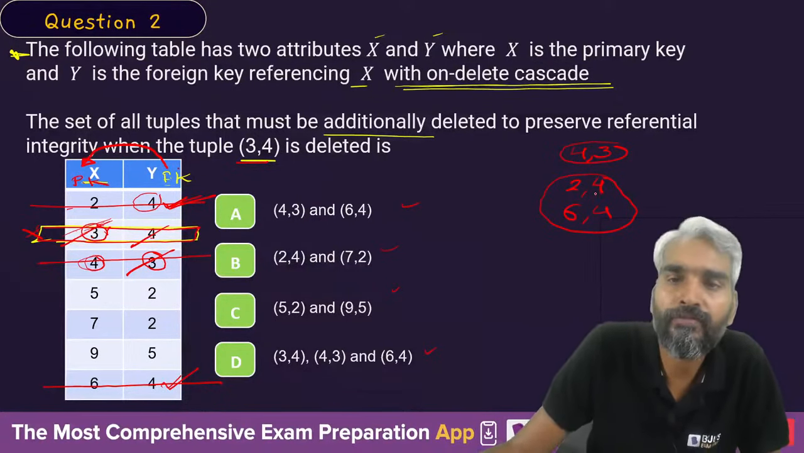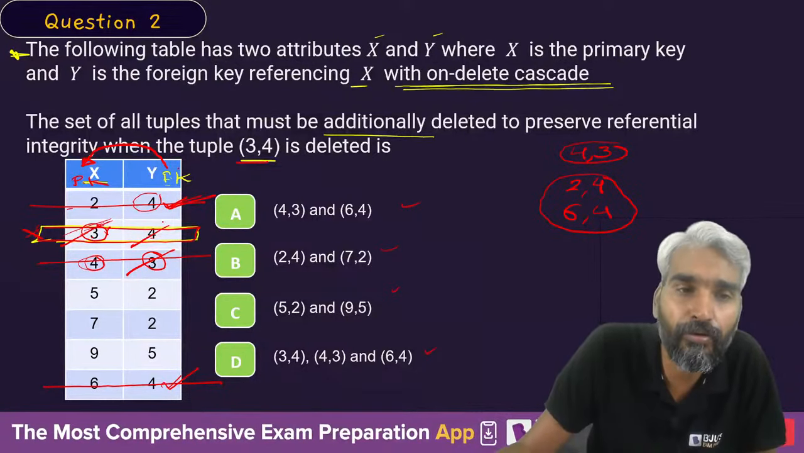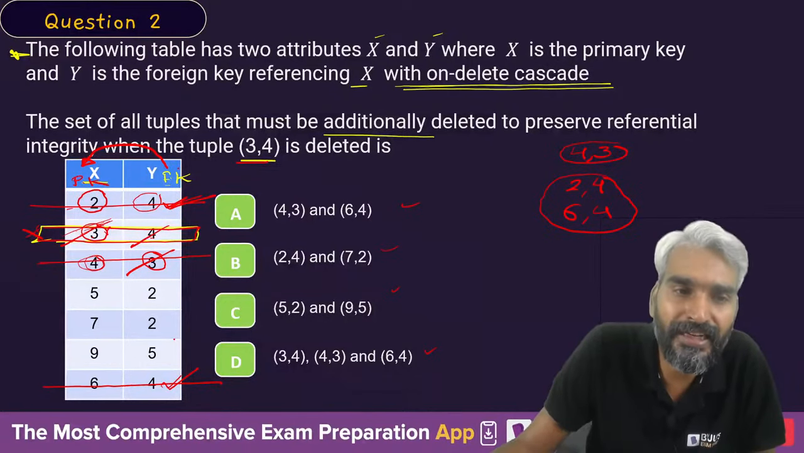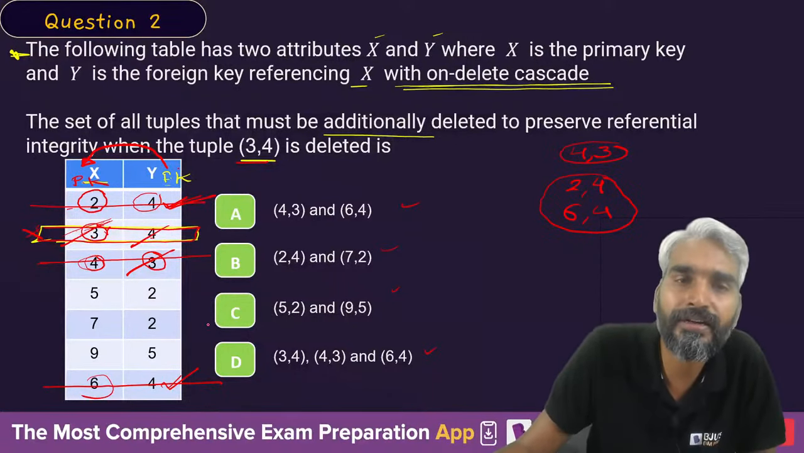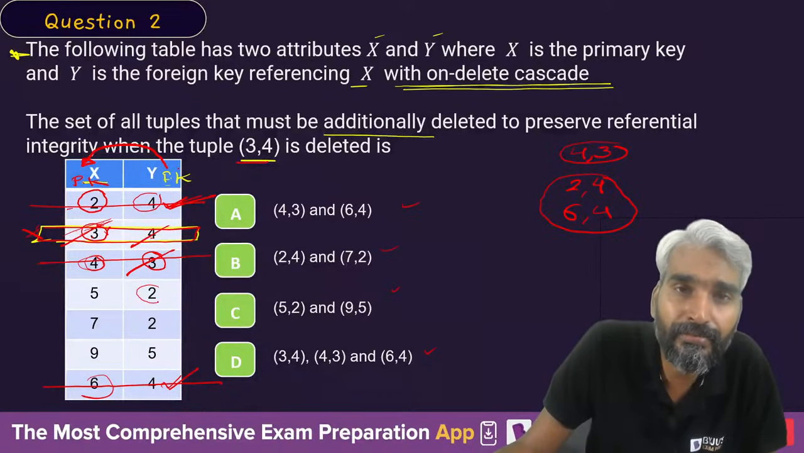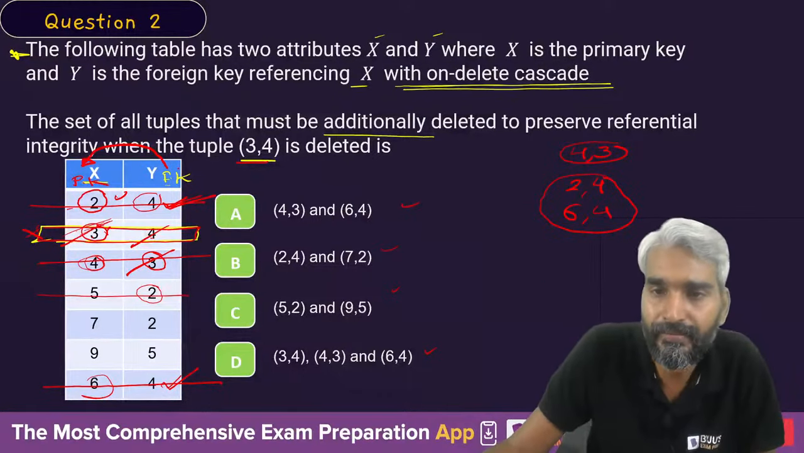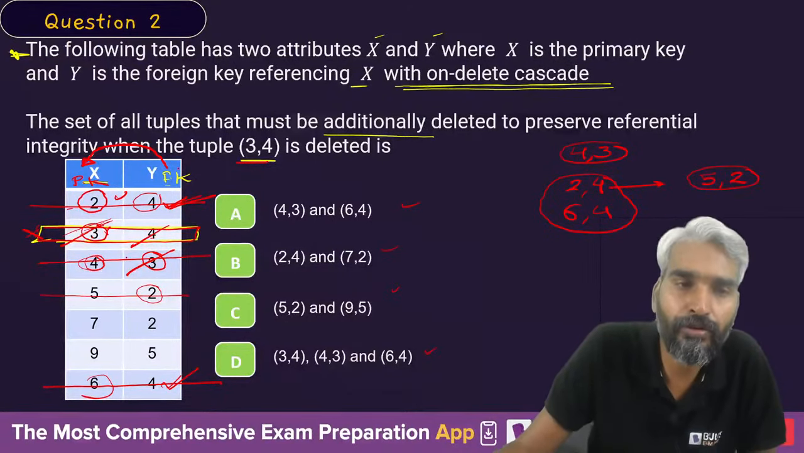Right? 2, 4 and 6, 4. When you delete 2, 4 and 6, 4, you will eventually realize that 2 is deleted from the primary key set, and because of this 6, 4, 6 is also deleted from this primary key set. Now because this 2 is deleted from the set of primary key, this 5, 2 will also get deleted. So you will also have to delete 5, 2. Clear?